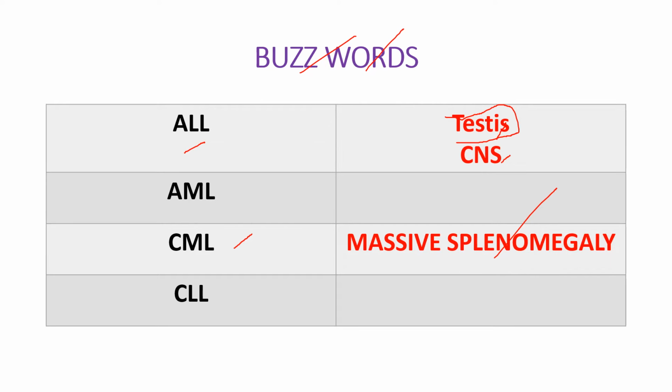Whereas in ALL, maybe they'll tell you about testicular involvement and CNS involvement, meningeal involvement, all that stuff. But AML, usually they don't give you any buzzword. CLL also, they may give you lymphadenopathy, but that is very common with all those things. So based on this, we'll try to come to a diagnosis, we'll try to come to a conclusion.